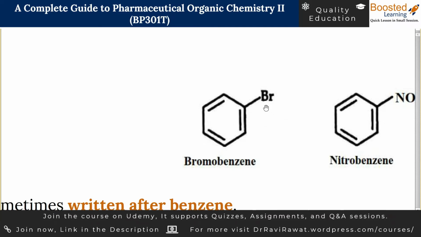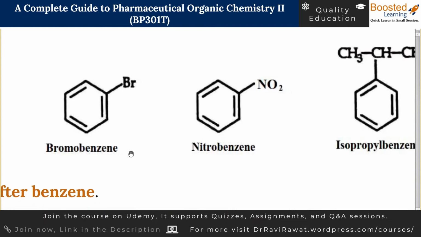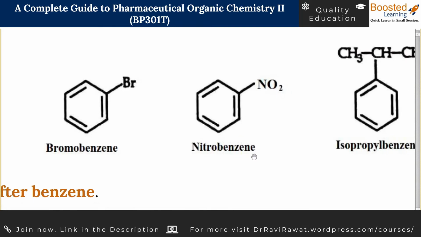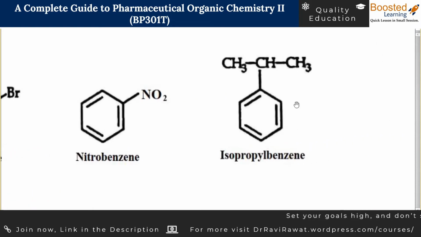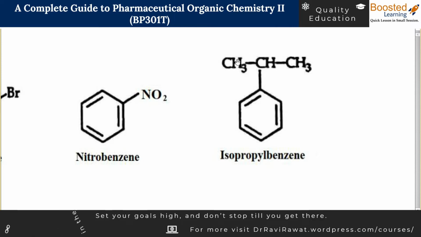Suppose bromo is attached to benzene, then this can be called bromobenzene. And if a nitro group is attached to benzene, this can be called nitrobenzene. And this whole group is the isopropyl group. As per the IUPAC nomenclature, the chain of 3 carbons is called propyl.